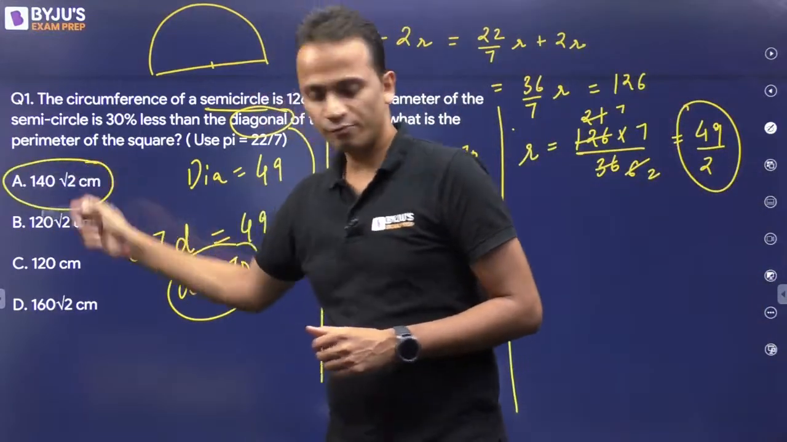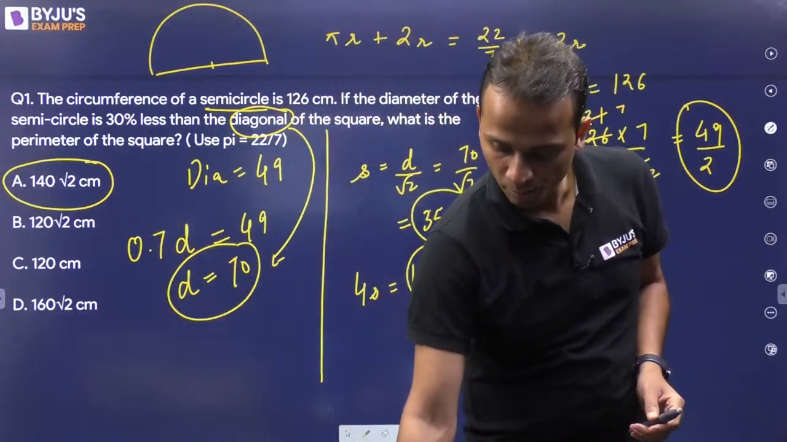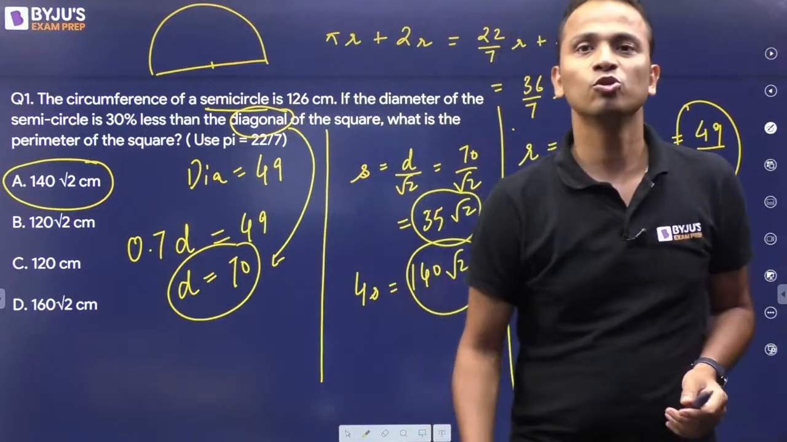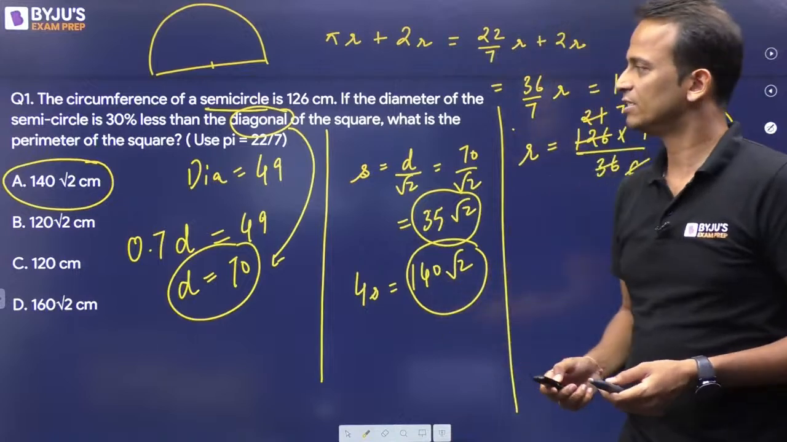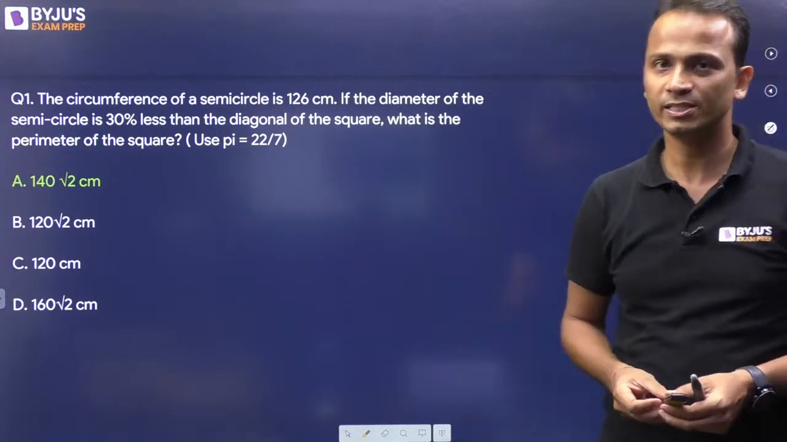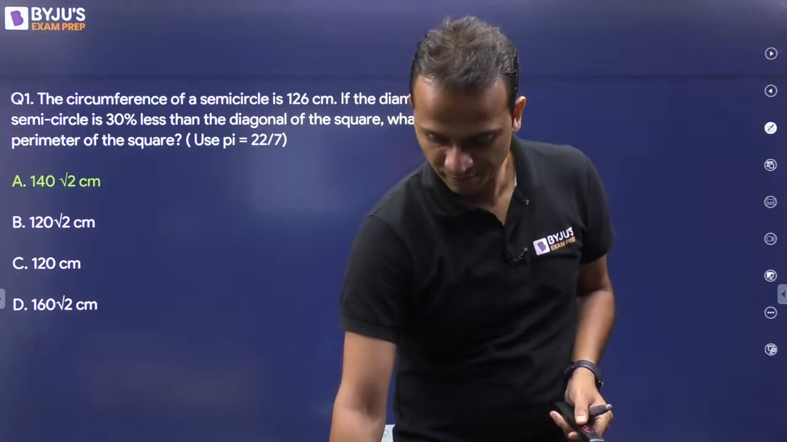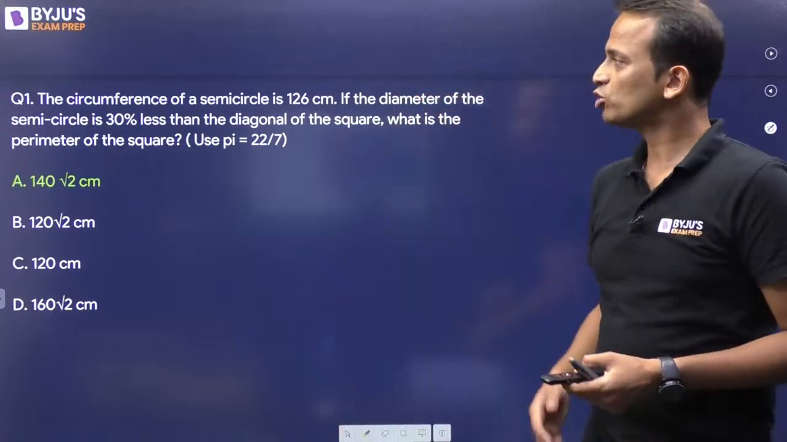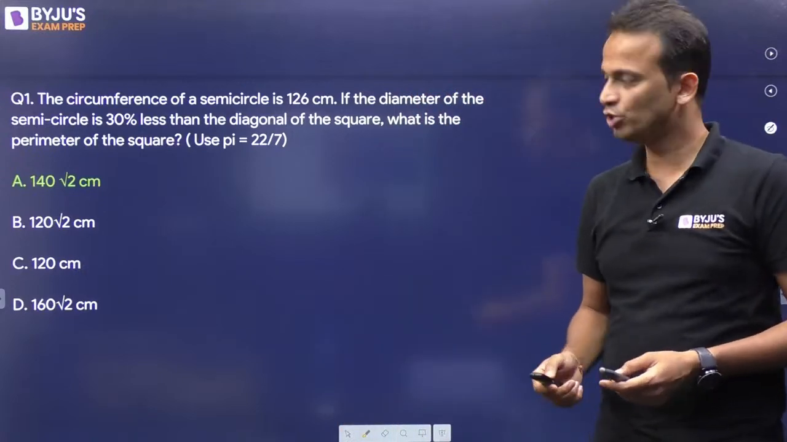So the correct answer for this question should be option A. Okay, so option A is the correct answer. Alright, yes, this is the correct answer. So that was question number 1. Now let's move on to question number 2.